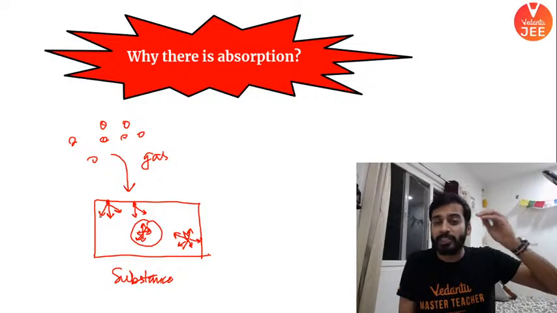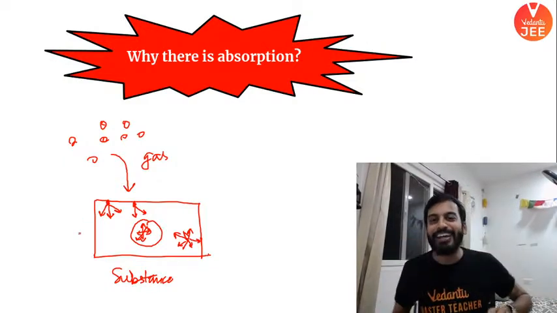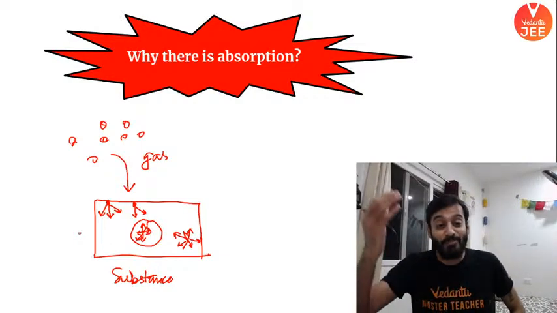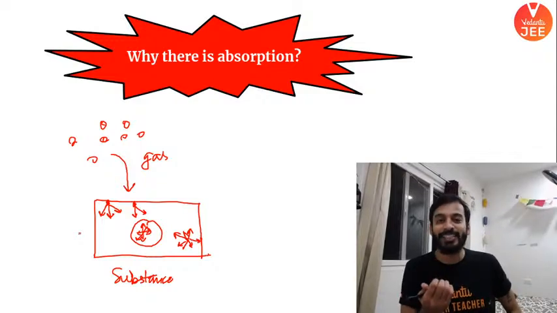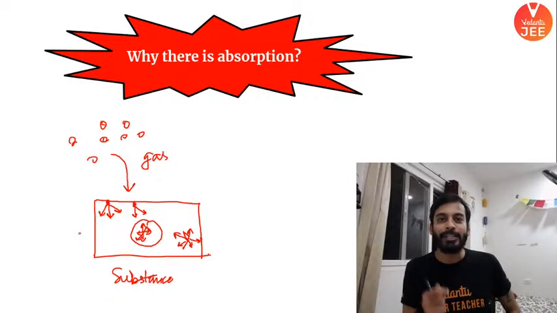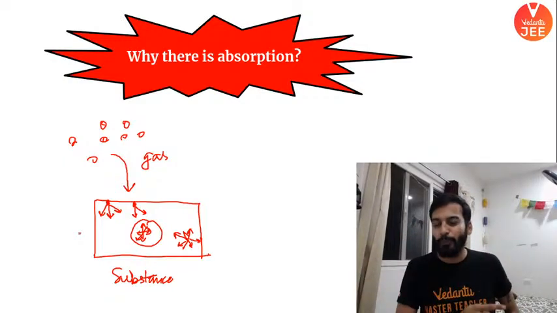But if I talk about a surface particle, which is the particle at the surface, it will only have an inward pull, right? So it will pull the gas towards it, and you will get the adsorption. So because of the inward pull of the particles present at the surface, adsorption takes place. Okay? I hope my point is loud and clear, and you guys are understanding.